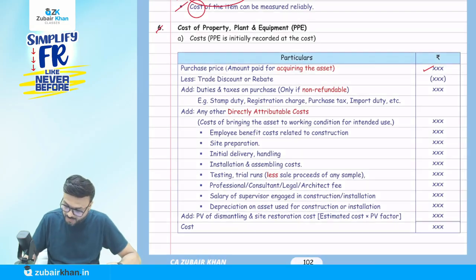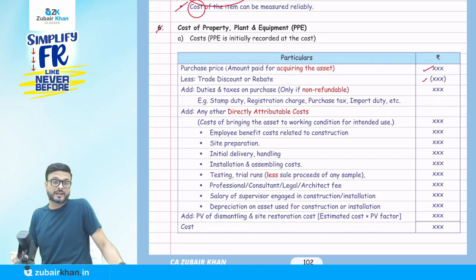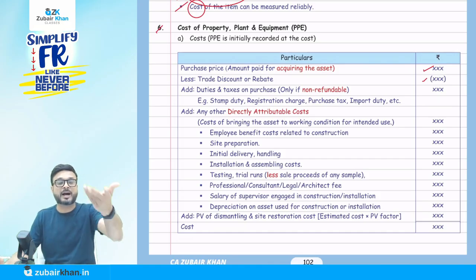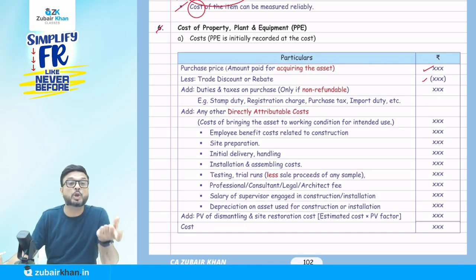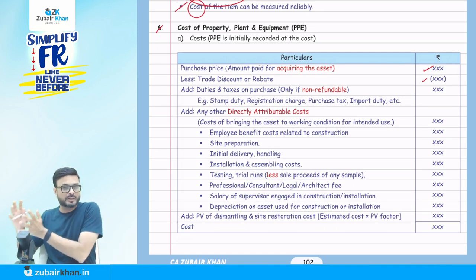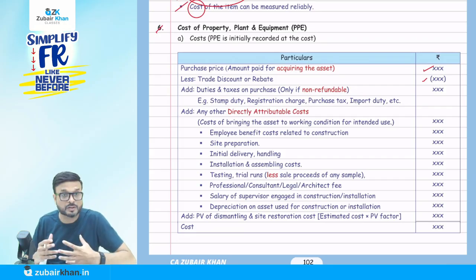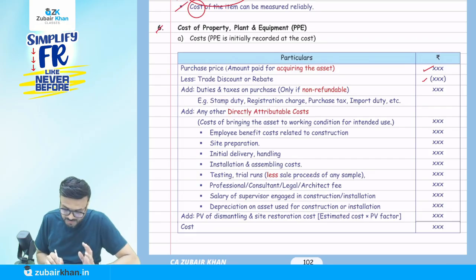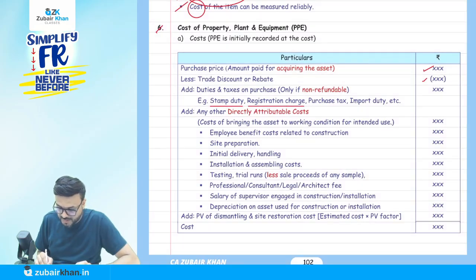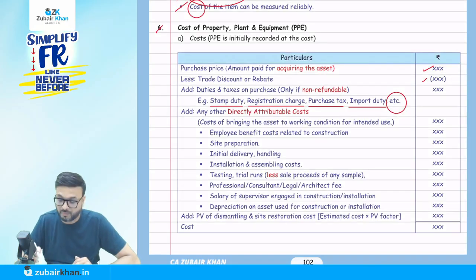What do you mean by non-refundable? Now you know about the GST: if you are going to claim the input GST, that cannot be part of the PPE. This is only non-refundable, where you are not going to take the refund from the government, or you are not going to claim it as an input GST. So those taxes will be part of the cost of the PPE. Now they have given duties like stamp duty, registration charges, purchase tax, import duty, all are examples here. Now we'll add them.